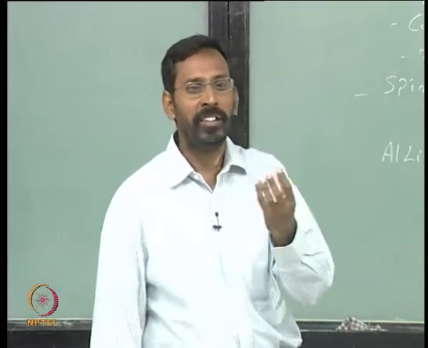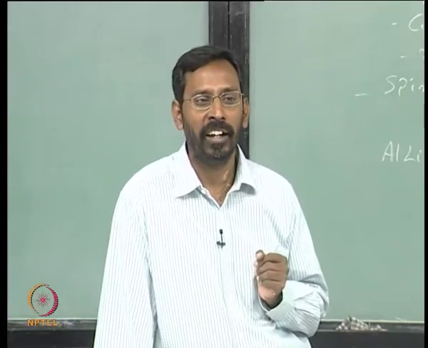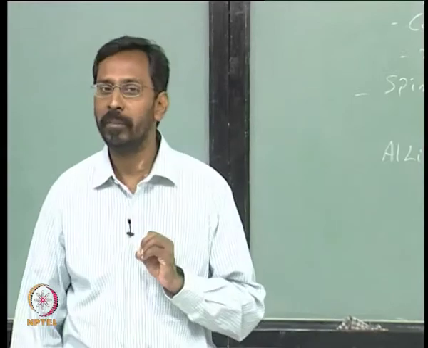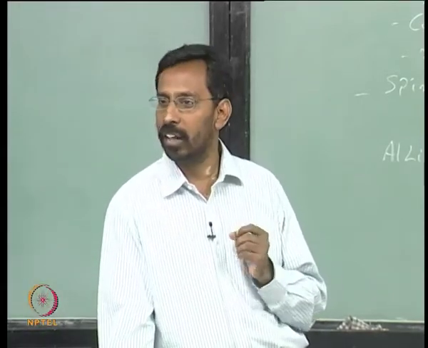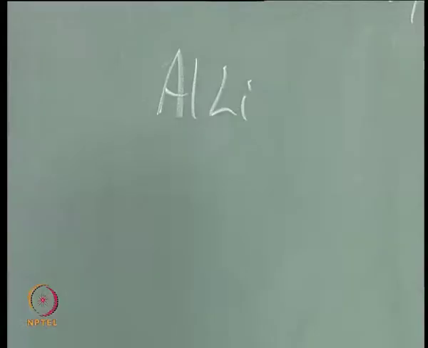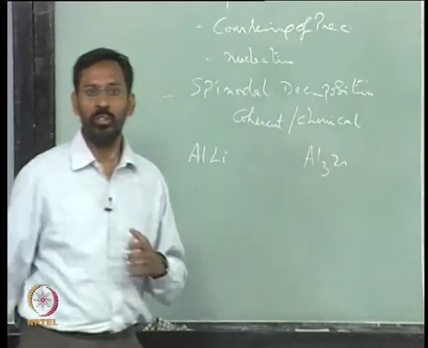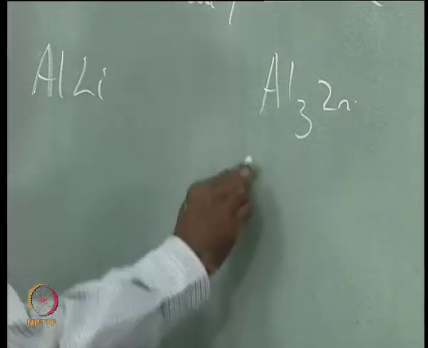But how do I change a particular precipitate so that it does not get cut? So what people have done is they try to put something inside that precipitate. They have added certain precipitates as heterogeneous nucleating sites. For example, Al3Zr is used as a nucleating site for the Al3Li.